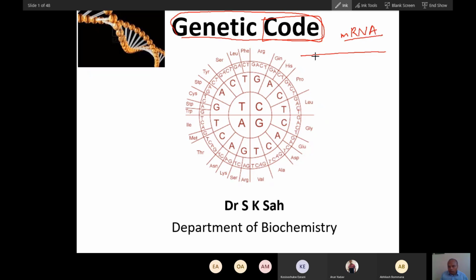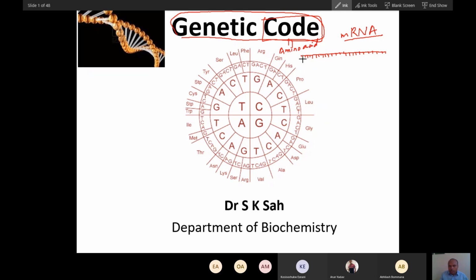Some code words are there on the mRNA, and these are called genetic code. The meaning that this code carries is the amino acid.